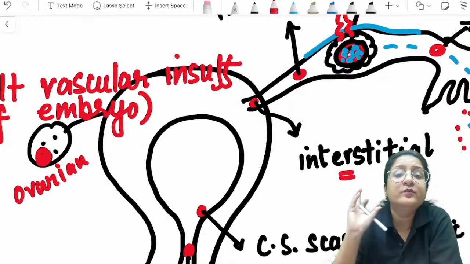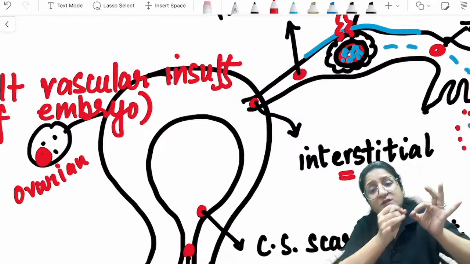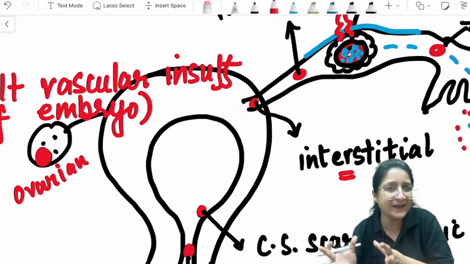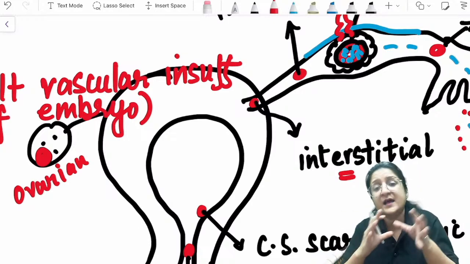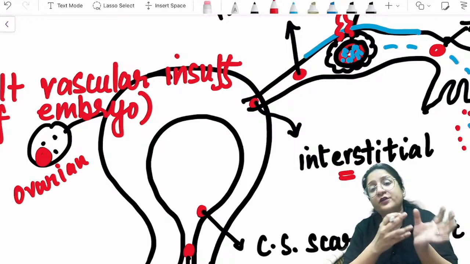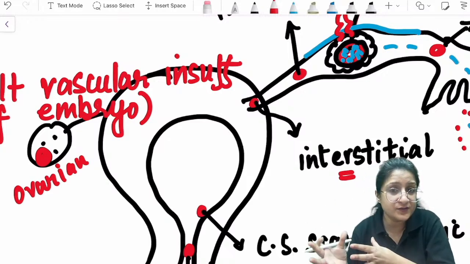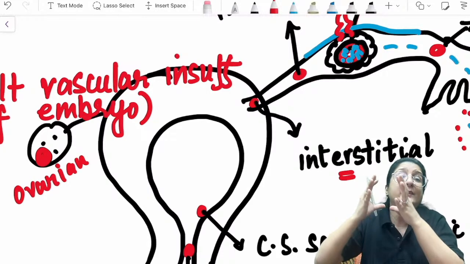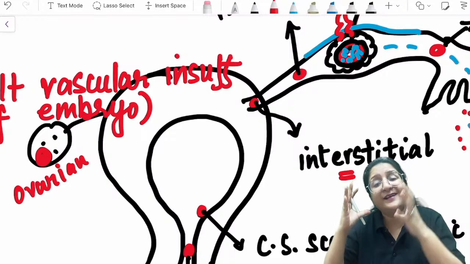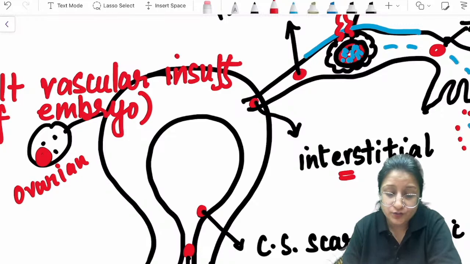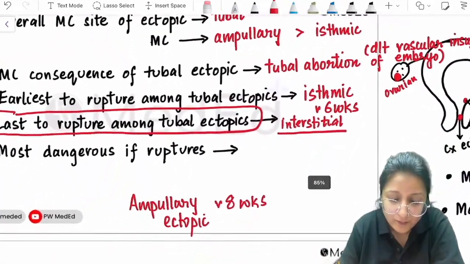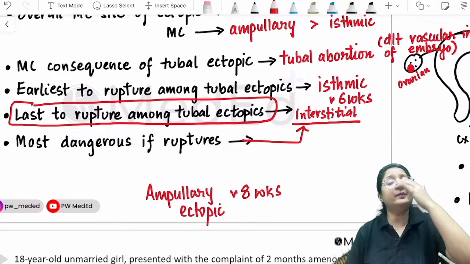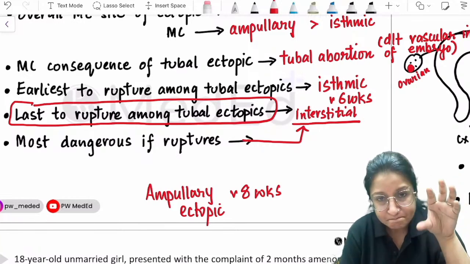But when they rupture, interstitial ectopics are the most dangerous. Why? Because the uterine muscle must have also ruptured. So now there is this massive source of bleeding which will become very hard to control. The bleeding will not just happen from the branches of the uterine arteries, but also from the branches of the ovarian arteries that are supplying the tube. So interstitial ectopics, when they rupture, bleed more. The bleeding is also more difficult to control during surgery, right? So that is another MCQ pointer right there, that most dangerous if ruptures is again the interstitial ectopic. Keep that in mind. Okay, fine.